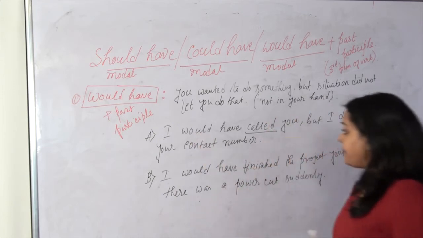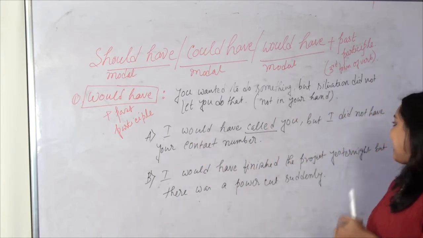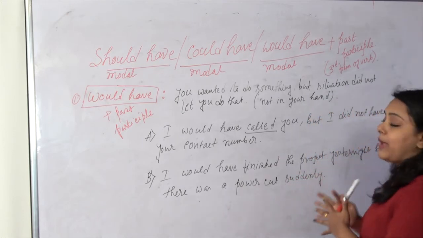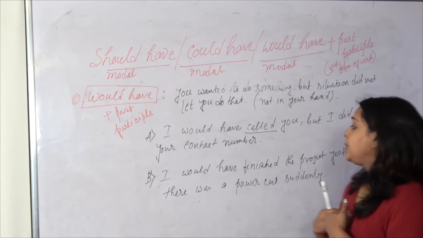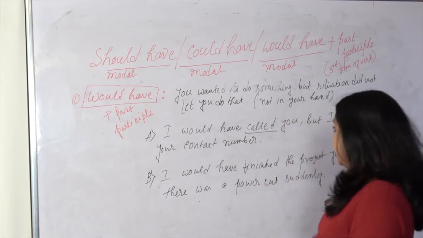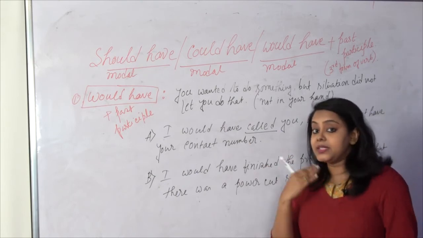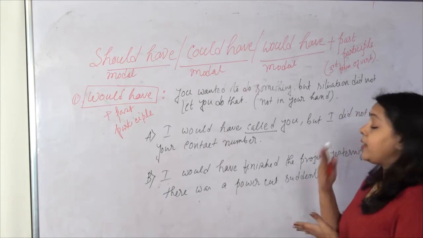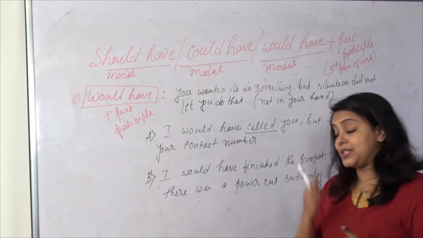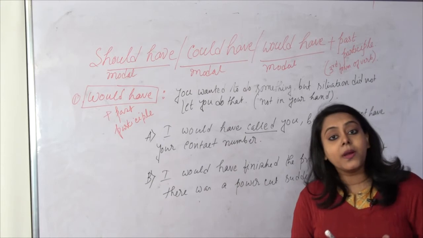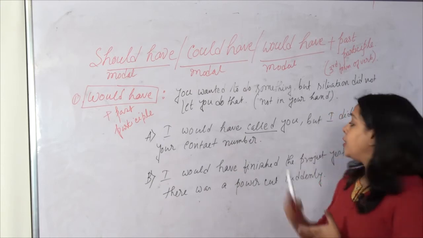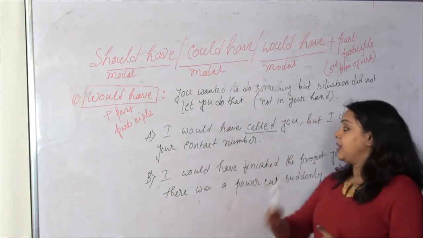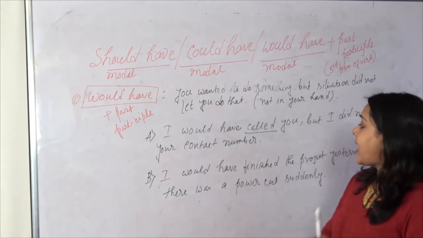Let's take some examples. I would have called you, but I did not have your contact number. So I haven't actually called you. Why? Because I did not have your contact number. The situation was not in my hand, and I could not do anything. I wanted to call you, I wished to call you, but just because I did not have your number, I didn't call you. That's the reason I haven't called you.